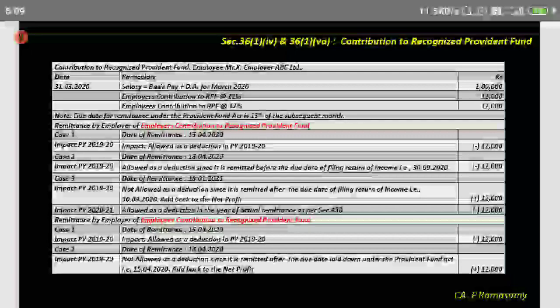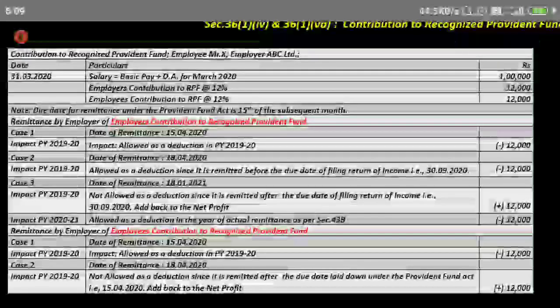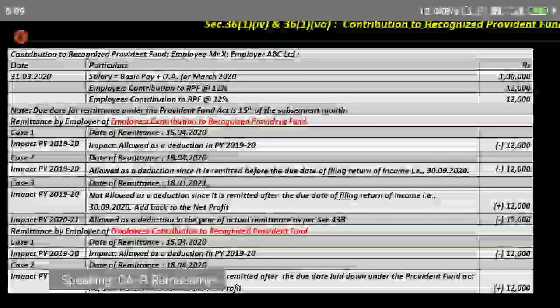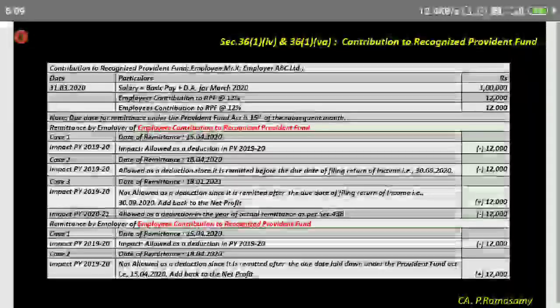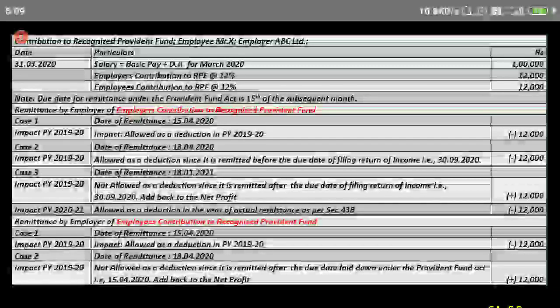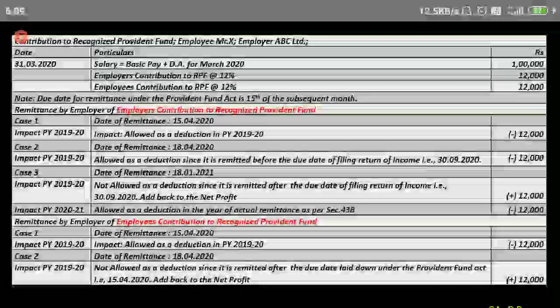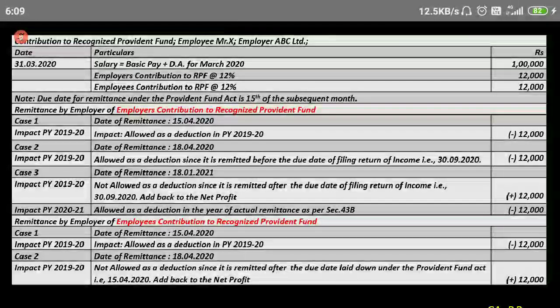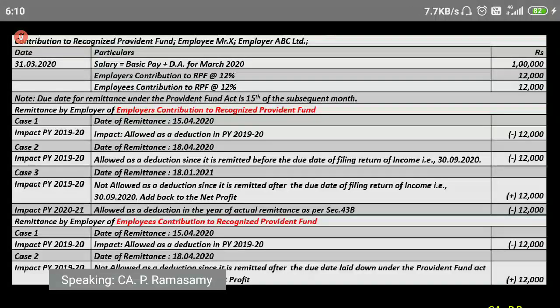Look at this. I've taken an example for the month of March. The salary is 1 lakh. The employer's contribution to recognized provident fund at the rate of 12% is 12,000. Employees' contribution is 12,000. The due date for remittance under the Provident Fund Act is the 15th of the subsequent month. In case 1, the date of remittance is 15th of April 2020. The impact for previous year 2019-20 is allowed as deduction.